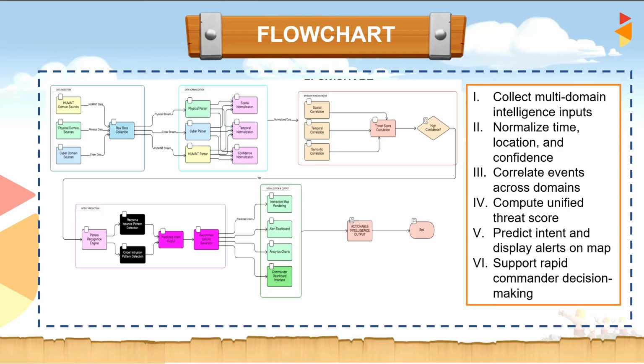For example, in spatial normalization, it converts everything to common latitude and longitude, whereas in temporal normalization, it aligns events into common time windows. After this step, all data speaks the same language in terms of time, location, and confidence.